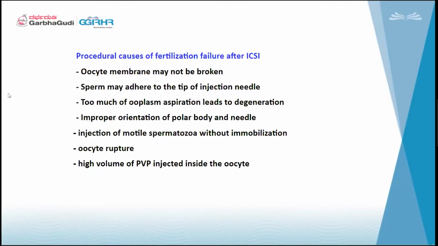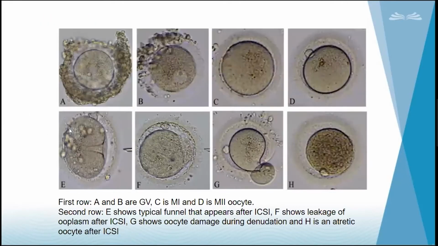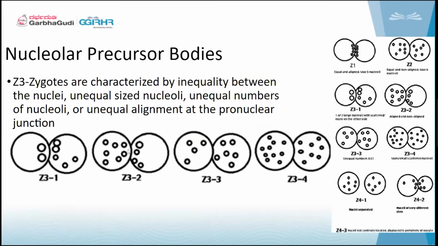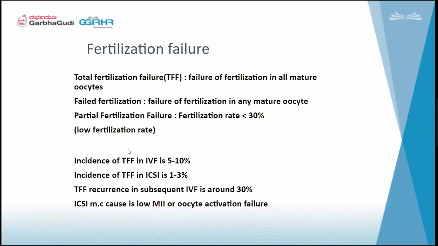The next one is that sperm may adhere to the tip of the injection needle. These are normal troubleshooting issues which happen in the lab. When the technician is injecting the oocyte with sperm, sometimes the sperm gets stuck in the tip of the injection needle and cannot go inside. This is the injection needle, and here it will get stuck. So they will inject, come outside, and the sperm will also come outside with the needle. This kind of troubleshooting will happen, where we will get failed fertilizations again.